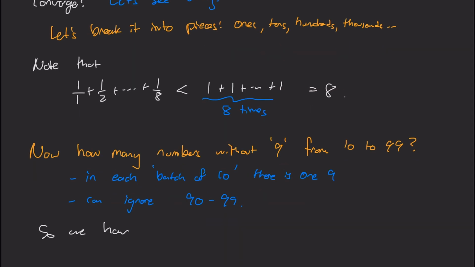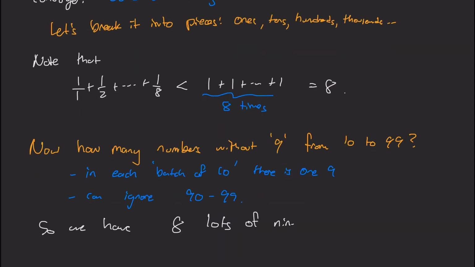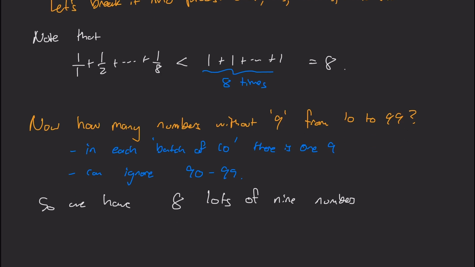So in other words, from 10 to 99, we have 8 lots of 9 numbers that do not contain a 9. Of course, we can just remove 90 to 99. So we just have 10 to 18, which is 9 numbers, 20 to 28, which is 9 numbers, and so forth, 8 times. So we have 8 times 9 of them, which is 72.